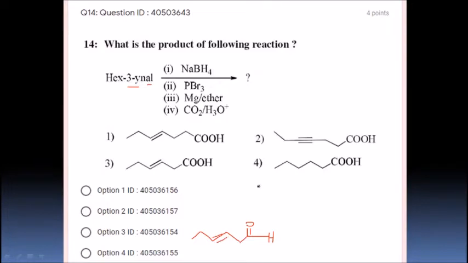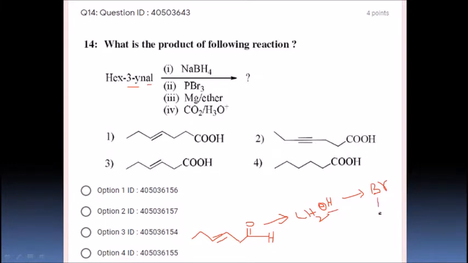First step they are using sodium borohydride. What is going to happen? This carbonyl compound is going to give CH2OH, right? Next step, what are they doing? PBr3. Alcohols will be converted into halides. This OH is going to be converted into bromine, alkyl bromide. Is it going to disturb this triple bond? This is stable, friends, don't worry. So it is going to change OH to bromine.